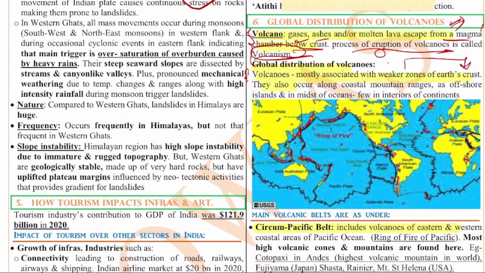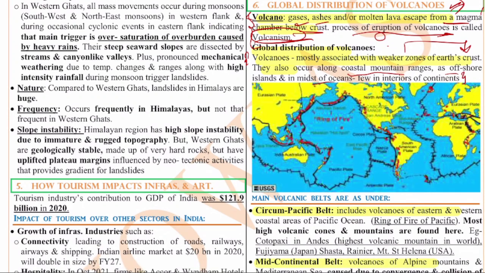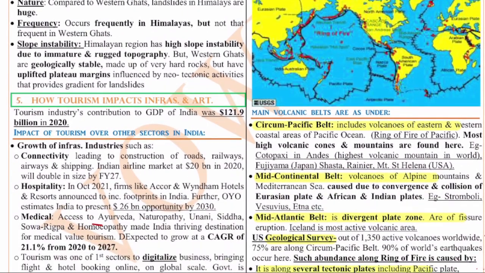They also occur along the coastal mountain ranges, as offshore islands and in the midst of the oceans, and a few in the interiors of the continent. The main volcanic belts: the circumpacific belt includes volcanoes of the eastern and western coastal areas of the Pacific Ocean, which is around the Ring of Fire, and most high volcanic cones and mountains are found here.